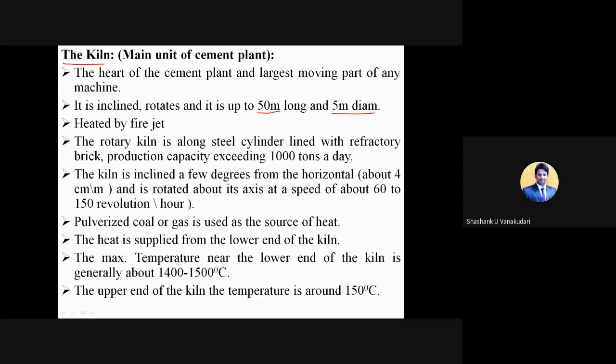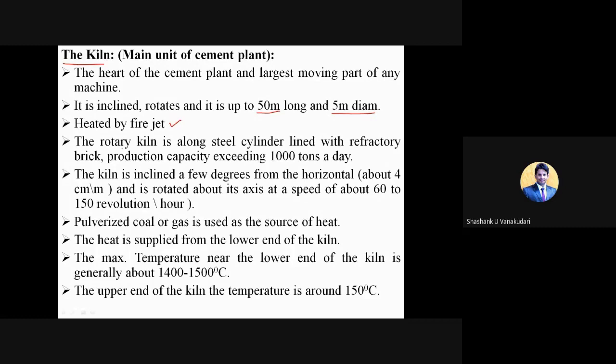It is heated by a fire jet, by adding some fuel which heats it up.